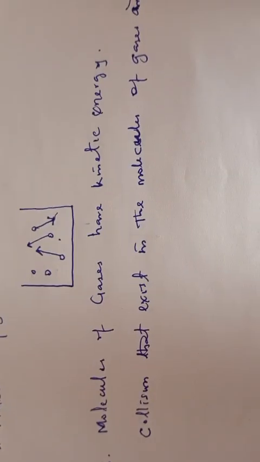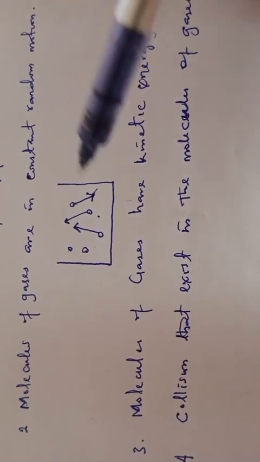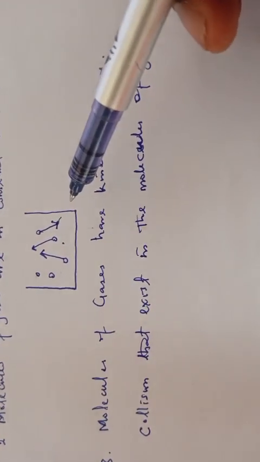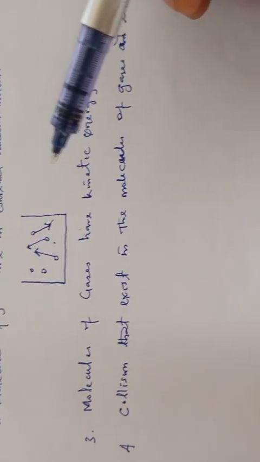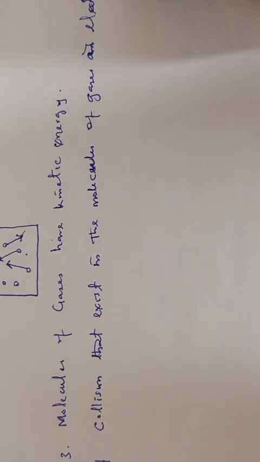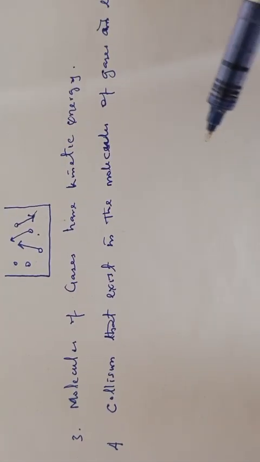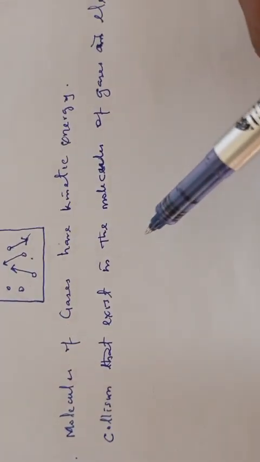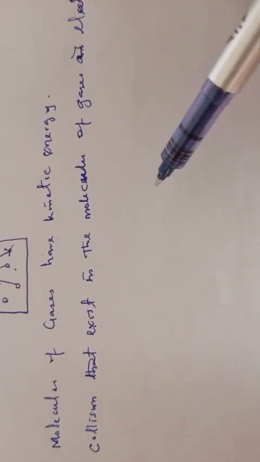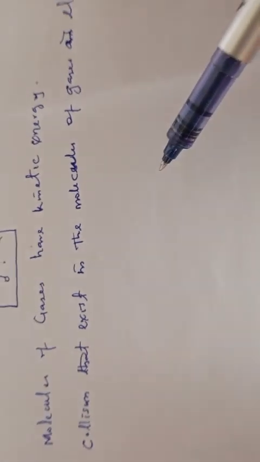Similarly, when they hit the wall of the container, they tend to rebound. So this explains the fact that the collision between each molecule of the gases, or between the gas and the walls of their container, is elastic.